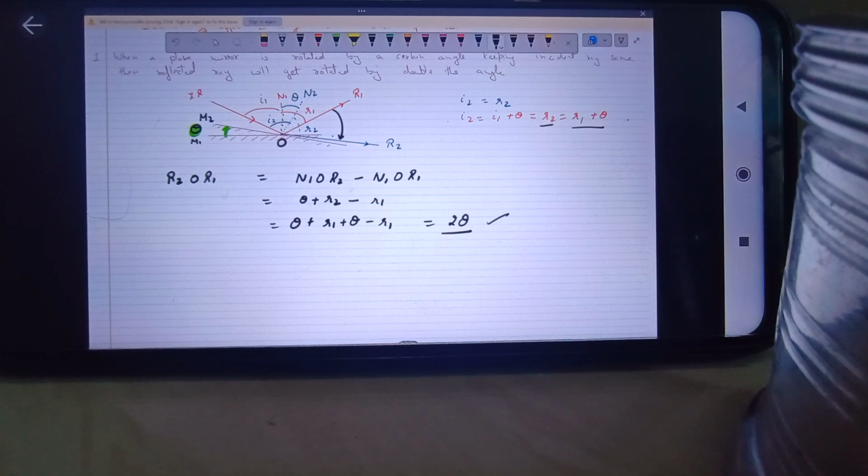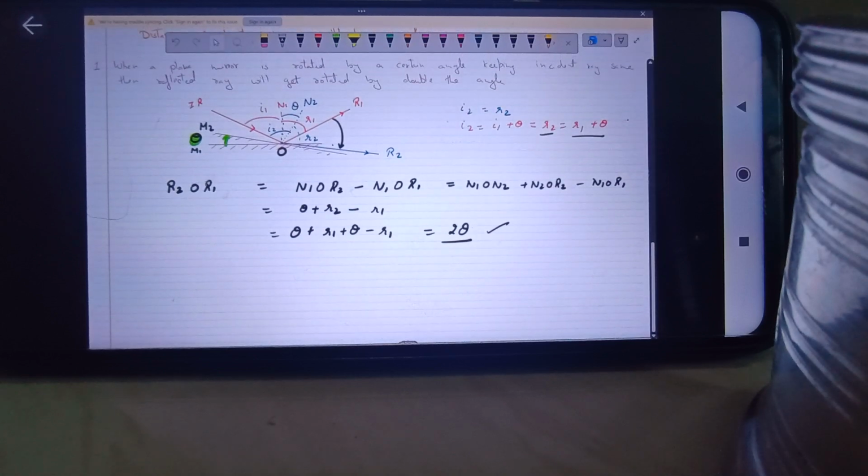How did you get theta over there? Theta plus r2 minus r1, I can write as N1 O N2, and then N2 O R2 minus N1 O R1. Now just see, can you see this? N1 O N2 is theta, N2 O R2 is r2, and N1 O R1 is small r1. Got it? Yes, ma'am. Sure. Ma'am, what is R2 O R1? I'm saying this is what we are trying to know. This angle, which we have calculated, is equal to 2 theta. This is what we are trying to find out, by how much angle the reflected ray will get turned.